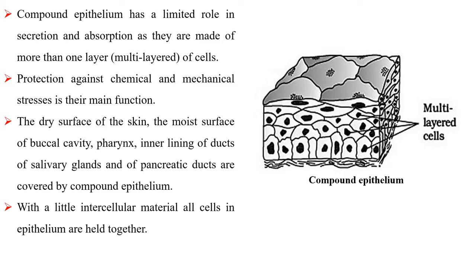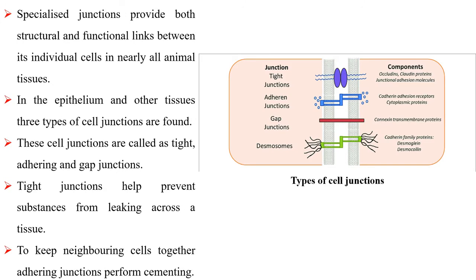With a little intercellular material, all cells in epithelium are held together. Specialized junctions provide both structural and functional links between its individual cells in nearly all animal tissues. In the epithelium and other tissues, three types of cell junctions are found. These cell junctions are called tight, adhering, and gap junctions.